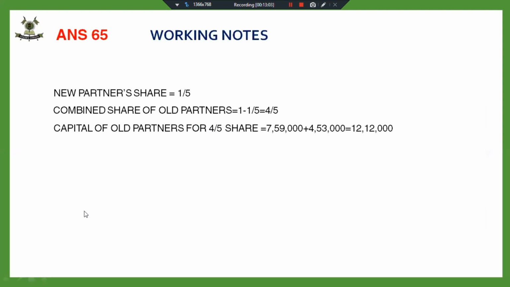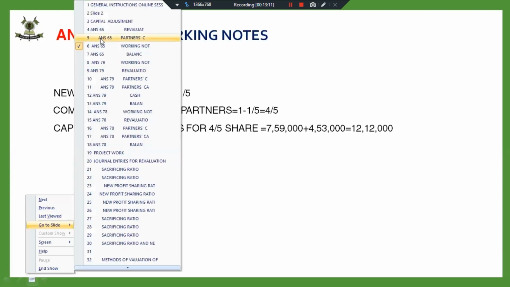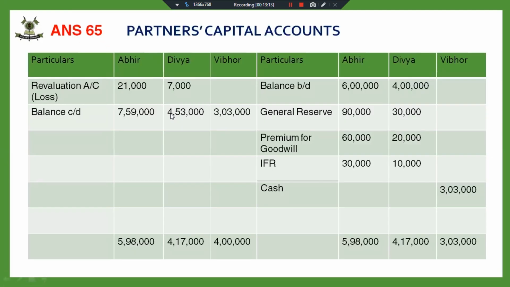That means I have to take this capital balance only. Fine. So this balance carried down is my adjusted capital. I have distributed all the reserves. I have distributed premium for goodwill. I have taken into account revaluation account loss. So this balance carried down is my adjusted capital. This is called adjusted capital.